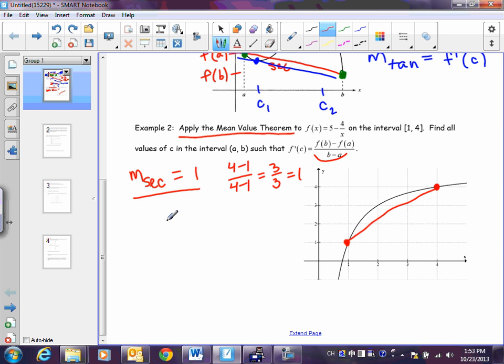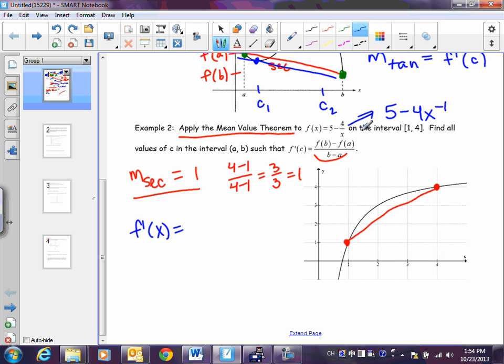All right. Now we've got to compare that to the derivative, so that means we've got to find the derivative. We practice derivatives for an entire unit. What's something you could do to this to make the derivative easier? Minus 4x to the negative 1.